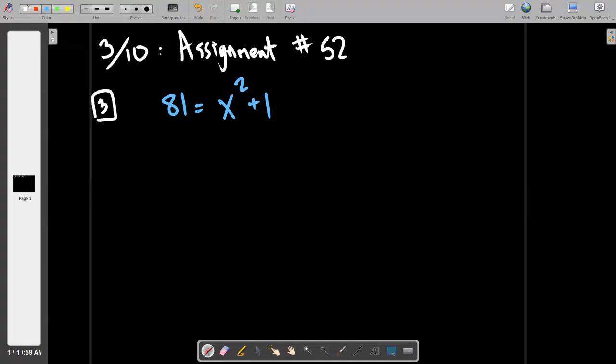So hopefully you remember this from some time in the past. I'm going to leave the x squared on the right side, and I'm going to subtract 1 from both sides, which gives me this.